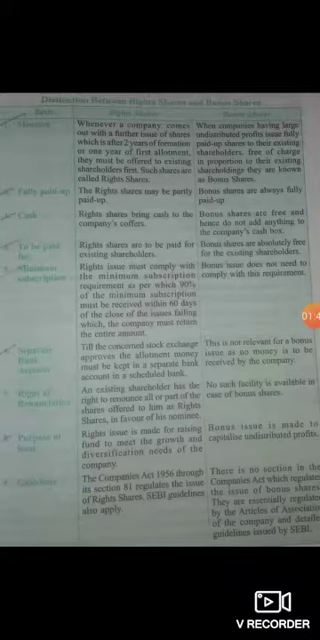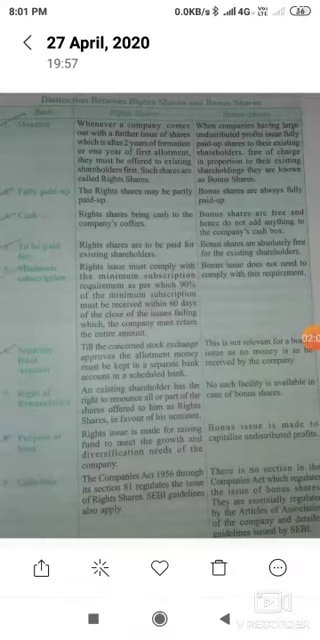But in case of bonus shares, when a company is having so much undistributed profit, after paying its liabilities and after giving the dividends to the shareholders, if the company is having any undistributed profit, in that case the company gives fully paid up shares to the existing shareholders. Fully paid up means free of charge. Okay, so they are known as bonus shares. So this is the meaning of the right share and the bonus share.